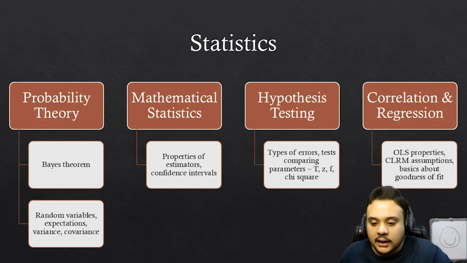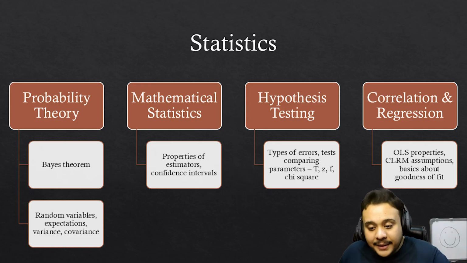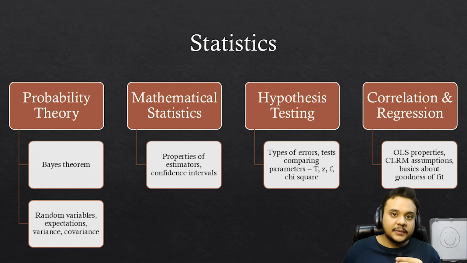Then moving on to the final part, which is correlation and regression. The most important things under this are the OLS properties, the classical linear regression model assumptions, and the basics about the goodness of fit. If you just do this, even that is going to be enough for the regression part.